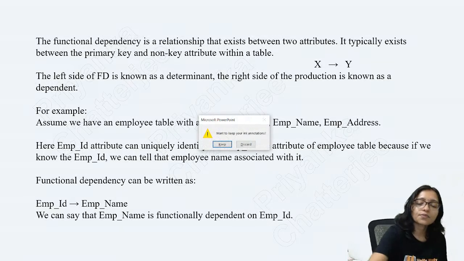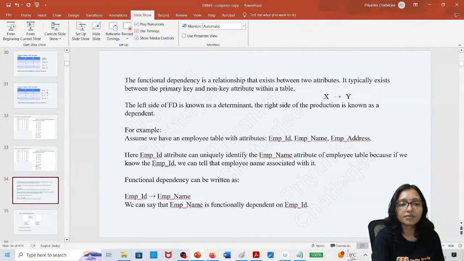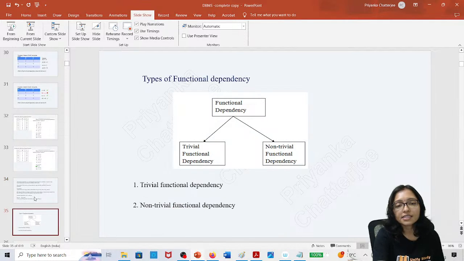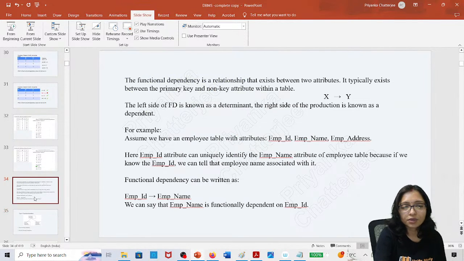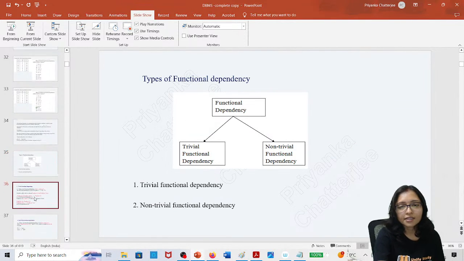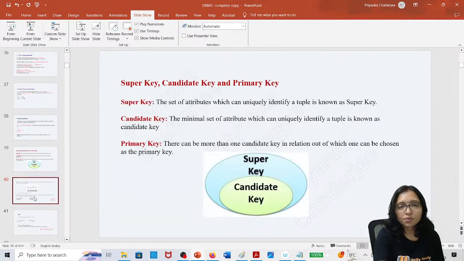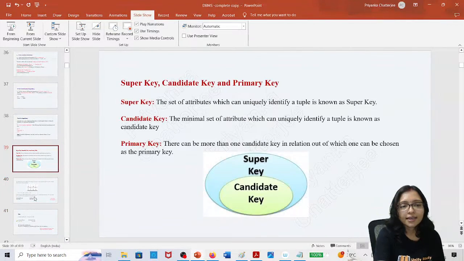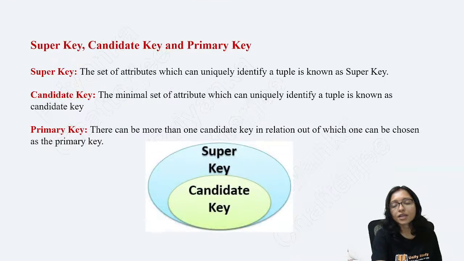I hope how to identify the functional dependency is clear to everyone. I hope so.